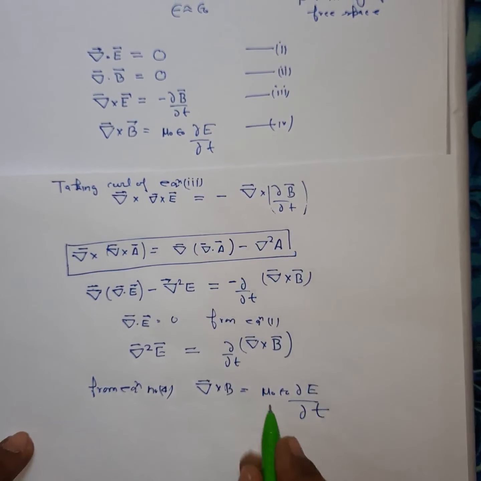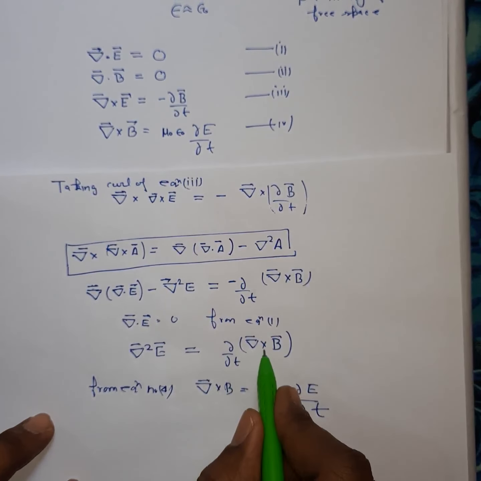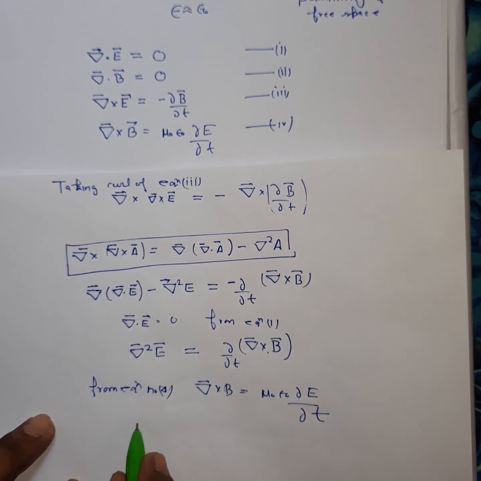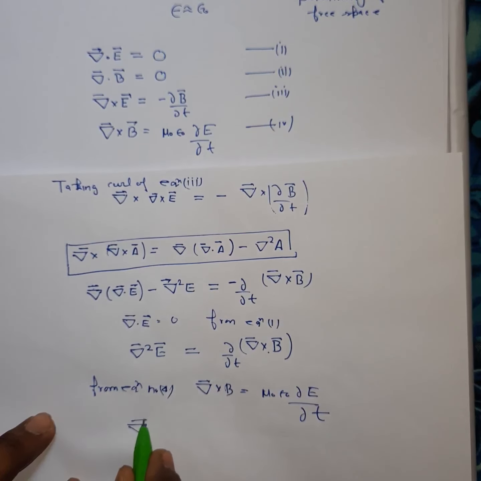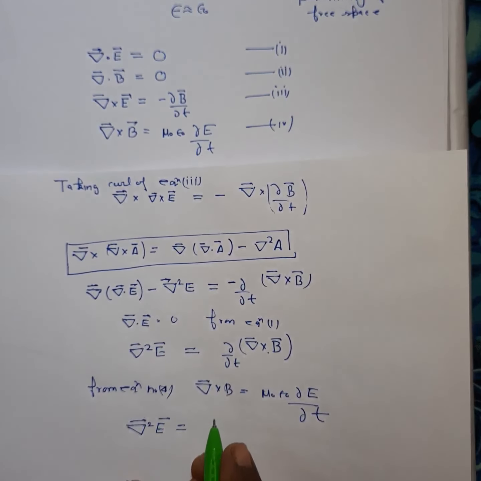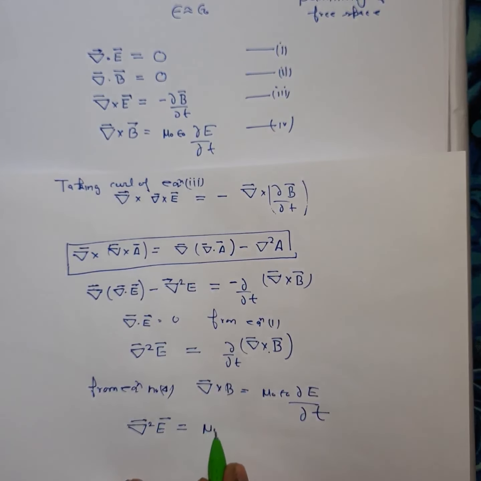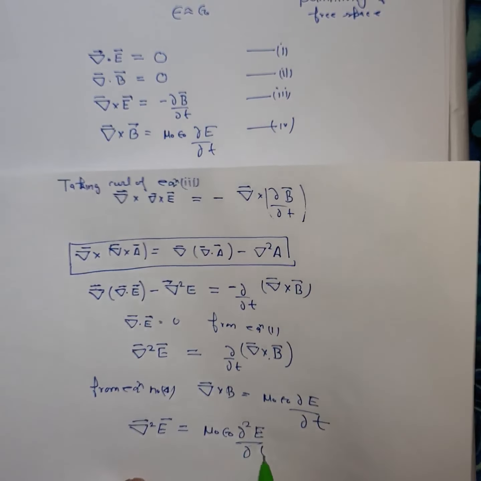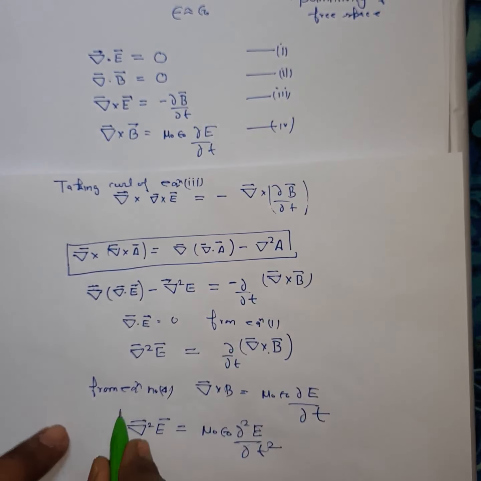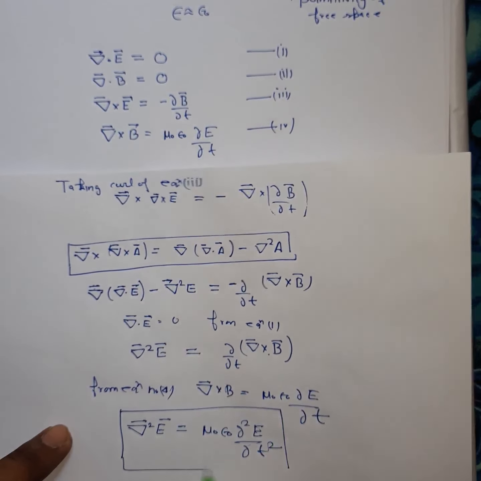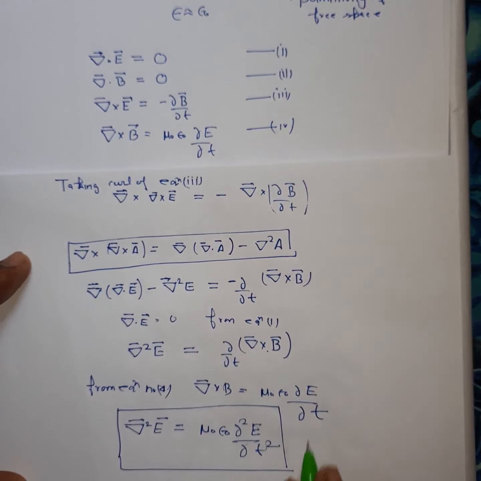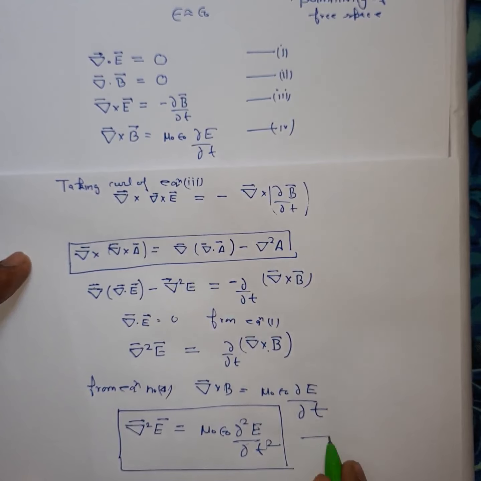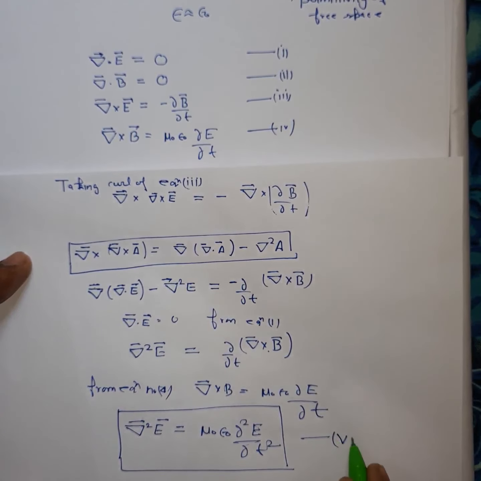Substituting this curl of B, you will get del squared E is equal to mu naught epsilon naught del squared E by del t squared. Let's call this equation number 5.